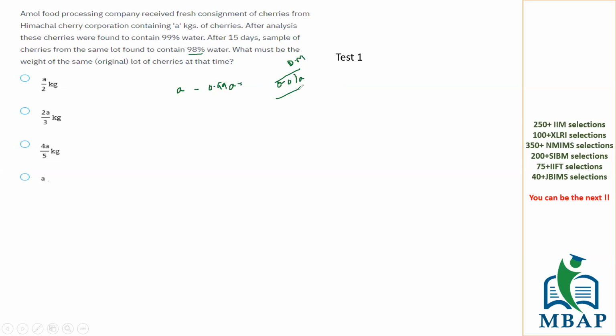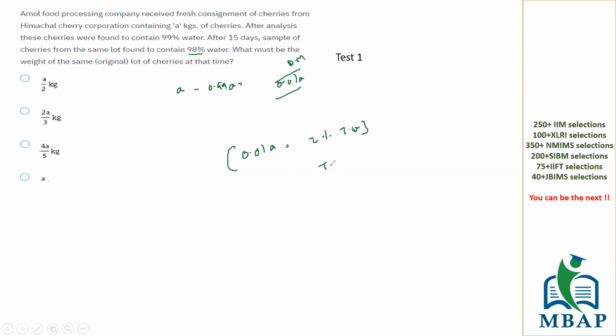Now the dry mass will be devoid of water, right? So the dry mass, which is 0.01A, I repeat, the dry mass, which is 0.01A, is going to constitute 2% of the total weight of the cherries. All of you got this? The dry mass of 0.01A is going to constitute 2% of the overall weight because 98% is water, but the dry mass will not change. So 0.01A is 2% of total weight.